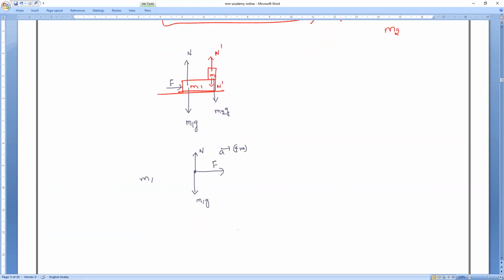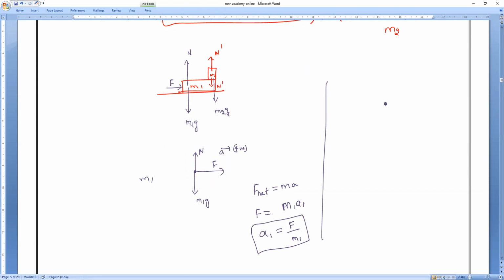From this I can say the upward and downward forces are equal, so we will neglect them. Then what is the acceleration? F net is equal to MA. So F is equal to M1 into A1. A1 is equal to F divided by M1.